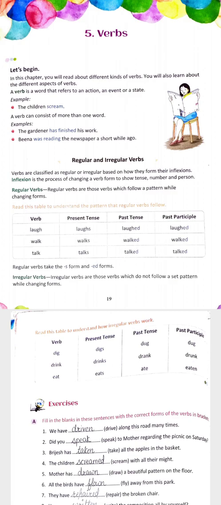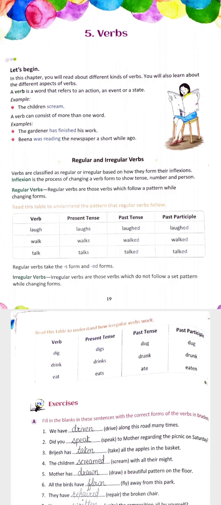In the first example, you can see that the word we have is "has finished". This is an action, this is the verb of this sentence. The next is "Bina was reading". This is the activity or action of that particular person. So we can say that in "Bina was reading the newspaper a short while ago", "was reading" is our main verb.